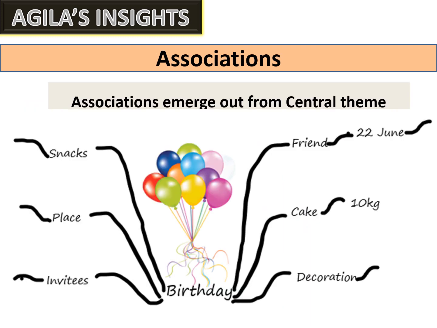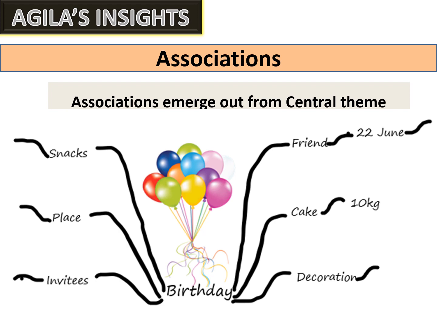Associations. Look into the picture. From the central theme, associations emerge. The associations which come directly out of the central theme are called first level associations. Similarly, second and third level associations are created and so on.